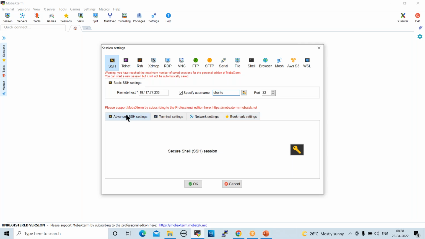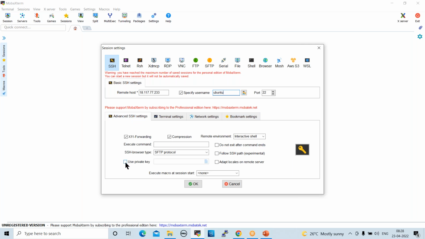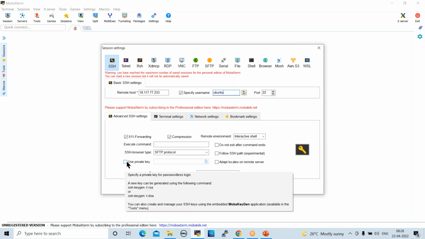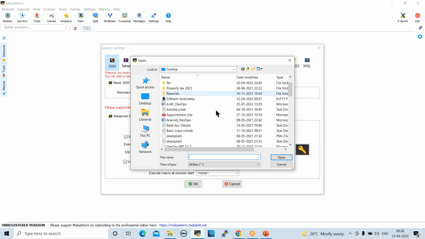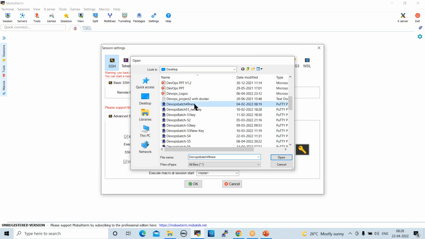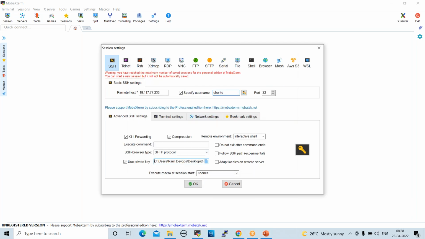And advanced SSH settings. Click on this. Now click here, use private key. Click on this and select your PPK file. Click on OK. That's it. Just three columns you have to fill here: IP address, specify username, and also private key. No need to touch anything else. Others like network settings, bookmark settings, terminal settings are not required. Okay, click on OK.